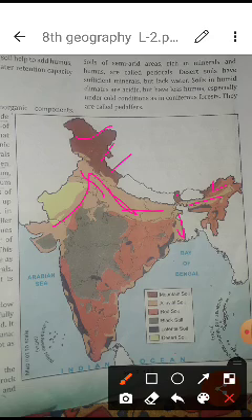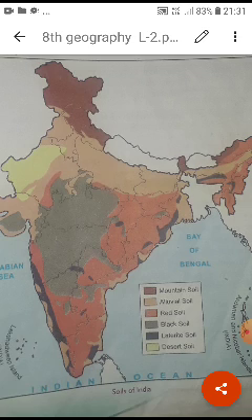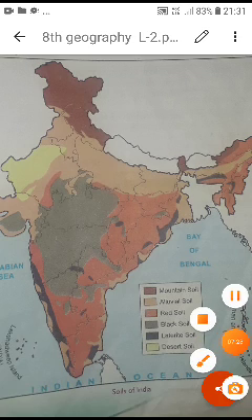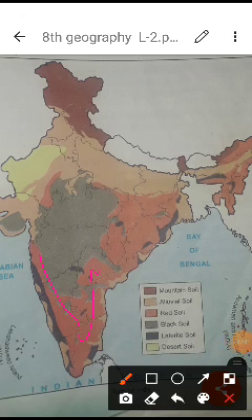Then red soil, you can see here, it is explaining this. Especially the Deccan place in India, this area here you can see is the red soil. Afterwards you can find black soil, especially in the Deccan, some areas of Gujarat, Maharashtra, Madhya Pradesh. This area is the black soil. Then laterite soil, in the coastal areas, you can find it in some places here, in west Odisha and West Bengal, some of Tamil Nadu and Kerala.